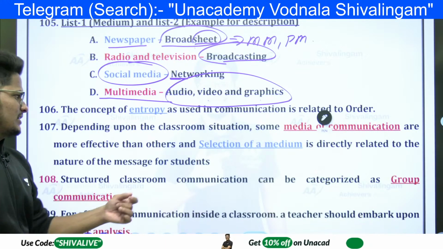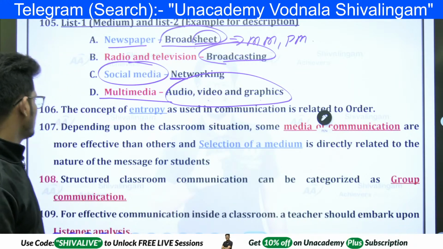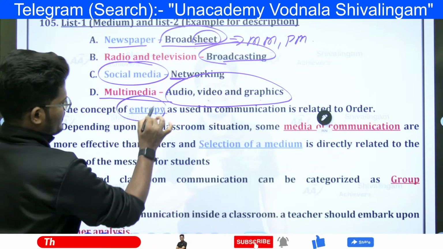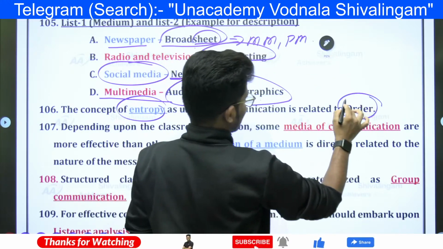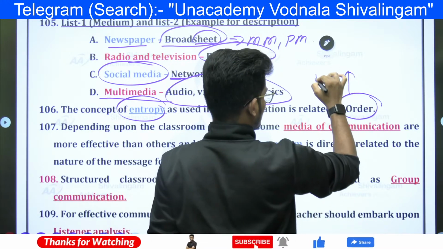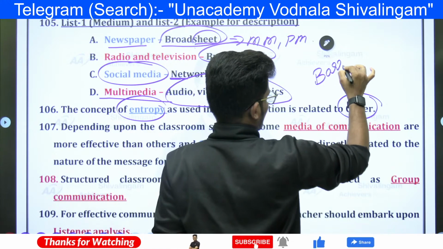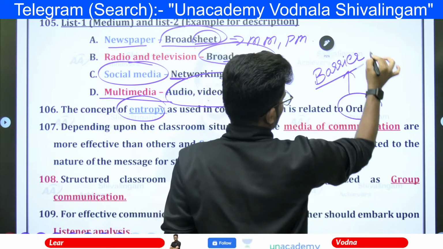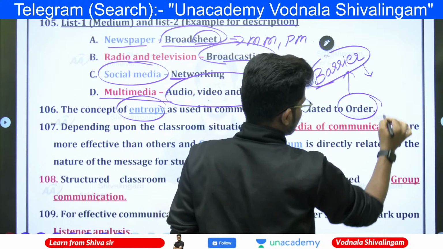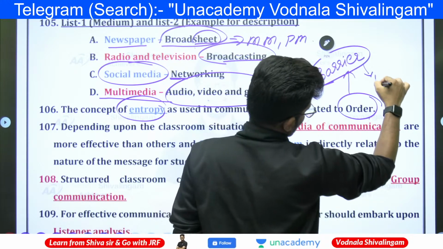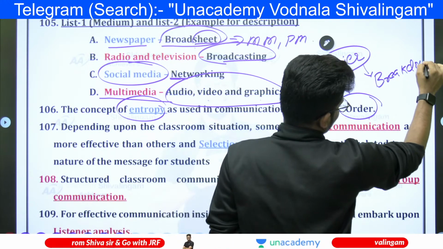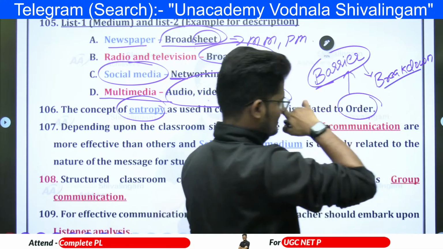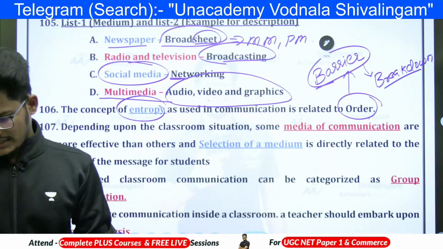So depending upon the classroom communication, the concept of entropy as used in the communication is related to order. So it is related to order because entropy is a barrier. Entropy is a barrier, and entropy is creating a breakdown of the order. It is breakdown of the order. Whatever the sequence is there now, that breaking down comes under the entropy. Breaking down of.